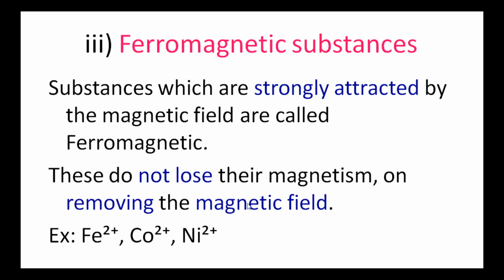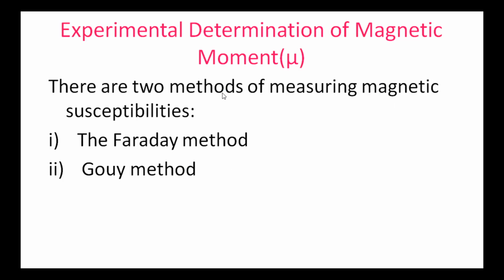removing the magnetic field, because in the first transition series, that is in the second half of the metal ions, there exists orbital motion also. So the magnetic moment is pronounced, so there is a strong attraction. For this I am giving some examples: iron 2 plus, cobalt 2 plus and nickel 2 plus. These are strongly attracted into the magnetic field. Such substances are known as ferromagnetic substances.